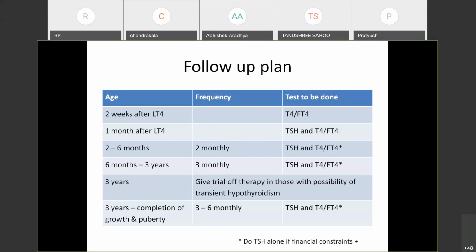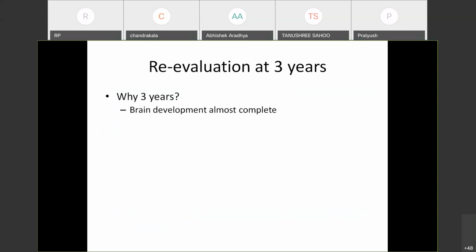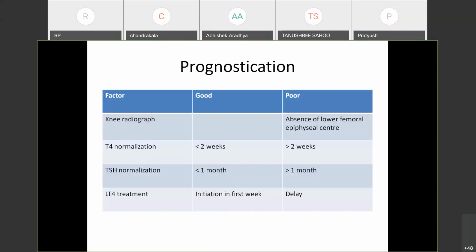At 3 years, you can give a trial off therapy in those with the possibility of transient hypothyroidism. And for prognostication, people tell that on a knee radiograph, absence of the lower femoral epiphysis center is a poor prognostic indicator. What it indicates is presence of severe in utero hypothyroidism. Maybe both mother and child are deficient, and that can result in this. And again, prompt initiation of the treatment with LT4 is the most important thing. If there is any delay, there will be decreased IQ in the future. Similarly, as I have previously mentioned, T4 and TSH should normalize by 2 weeks and 1 month. If they are not normalizing, it indicates that the doses have been inadequate.